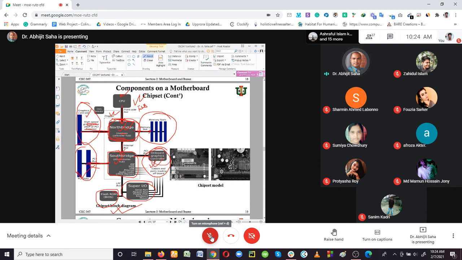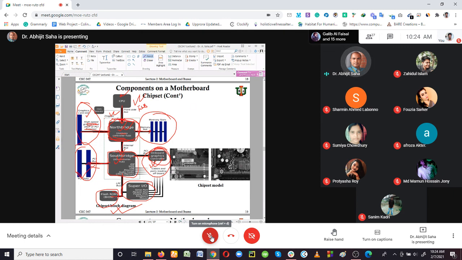PCI bus to reach the built-in graphics controller. And this is the LPC, that is the low pin count bus. That is actually for the Super I/O and the flash BIOS. So that is what it is showing us.